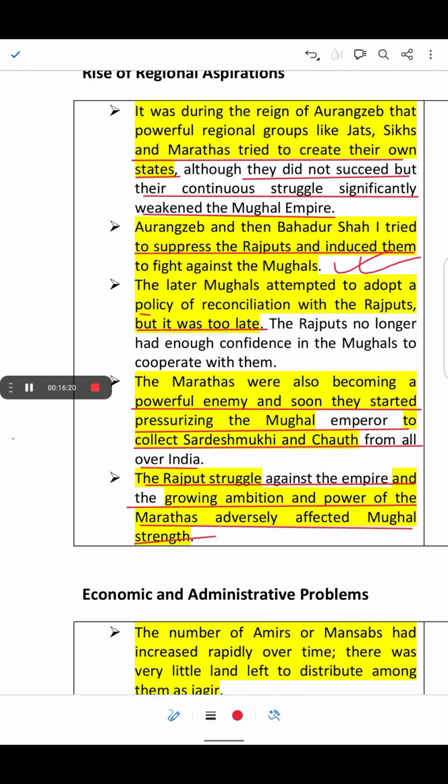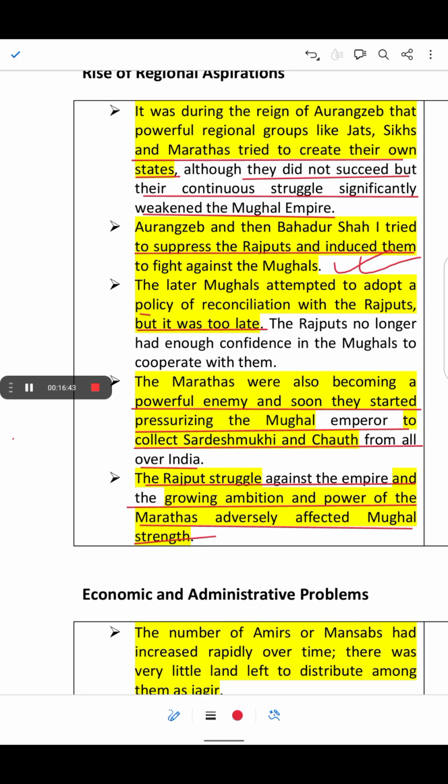Now see, the Marathas were strong, brave and ambitious warriors. They had a unique style of warfare. Under the strong leadership of Shivaji, the Marathas grew stronger.